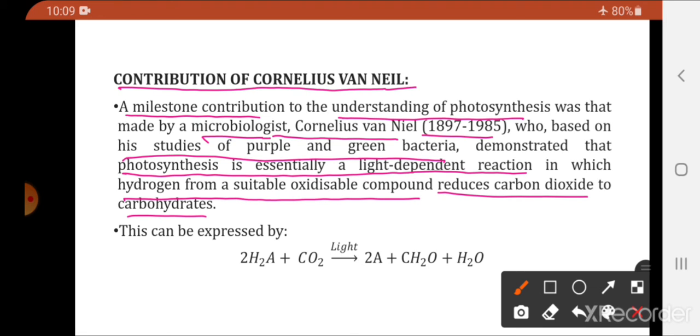That is, the photosynthesis process occurs in the presence of light. In this reaction, hydrogen from a suitable oxidizable compound is released and reduces carbon dioxide to carbohydrate. What did he show? He showed that hydrogen from an oxidizable compound is reducing the carbon dioxide to carbohydrate.